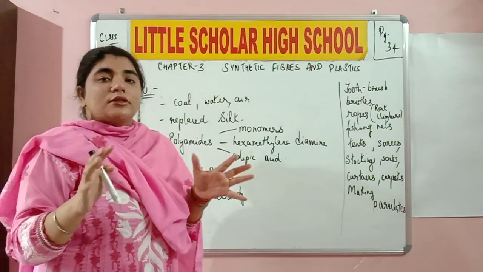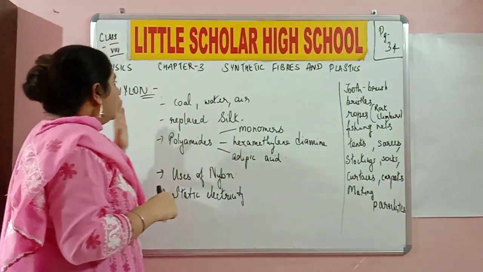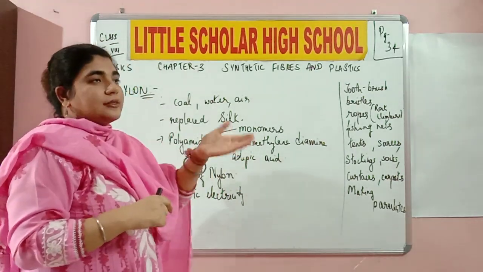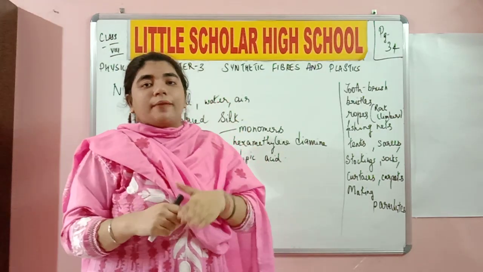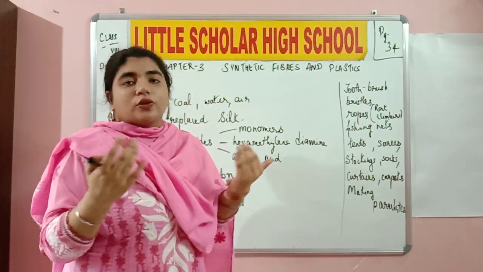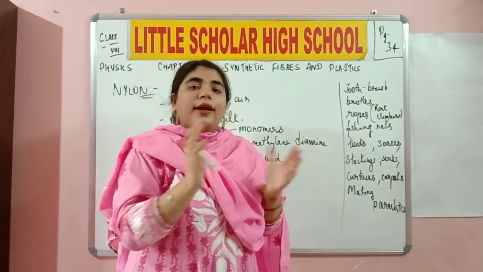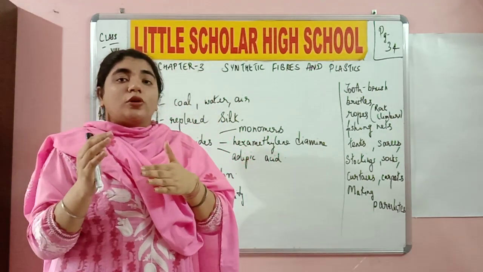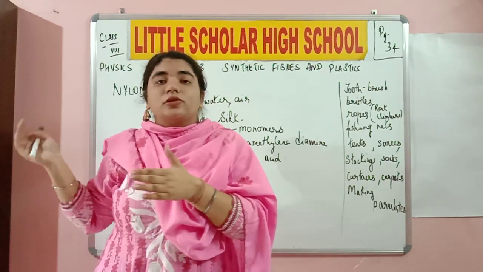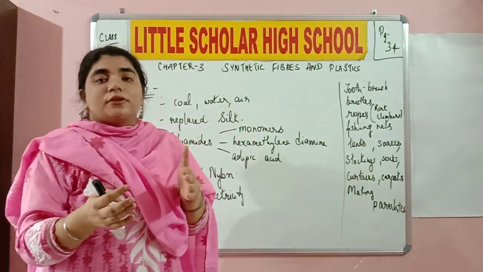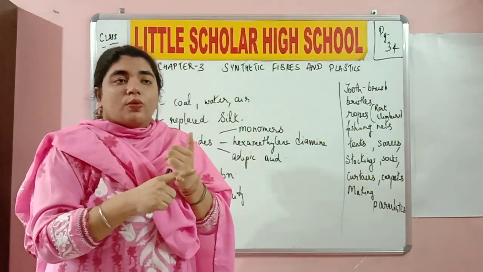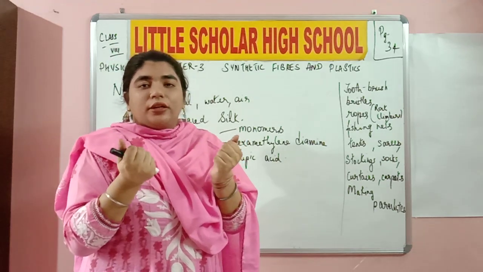So basically we will discuss nylon today. Here I have written nylon. Let's start. Nylon is the foremost example of synthetic fiber that we are going to study. As I've told you, people have started switching from natural fiber to synthetic fiber because of its endless advantages. So what were the few advantages we were discussing? It is lustrous. What do you mean by lustrous? Soft, shiny.